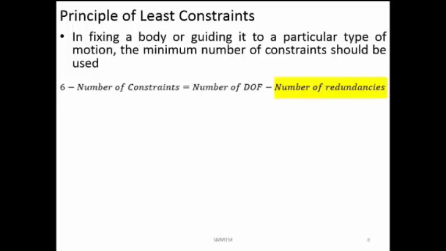So as much as possible, you should know what kind of movement is required. Then to achieve that particular movement, how many degrees of motion are required. Then accordingly, you should be constraining all the remaining possible movements, so that with the least amount of constraints, you are able to achieve the required kind of motion.